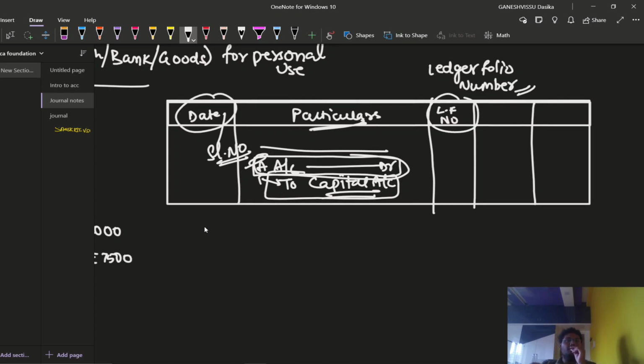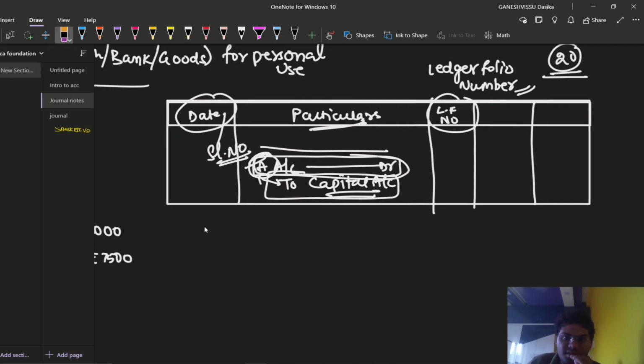When we are going to prepare our ledger accounts, it is like a page number, where we are going to prepare some accounts. Rama account, Krishna account, any accounts we prepare, let us say on page number 20 of the ledger we are preparing the Rama account. And okay, so we have here A account, right?